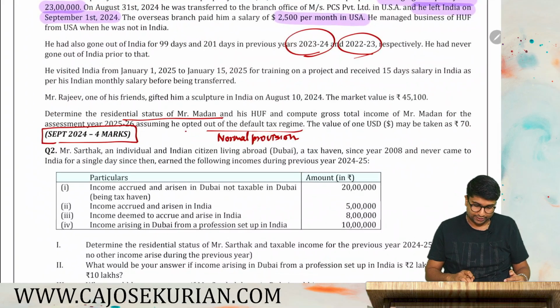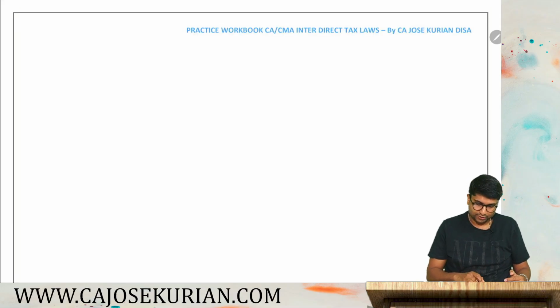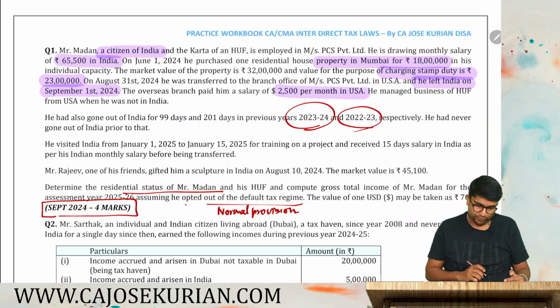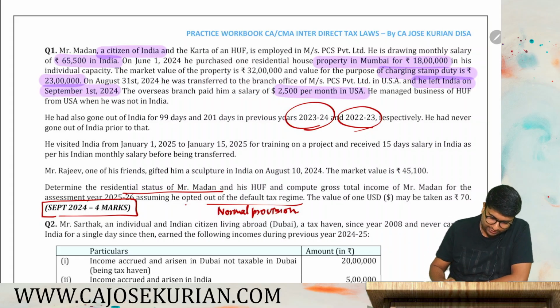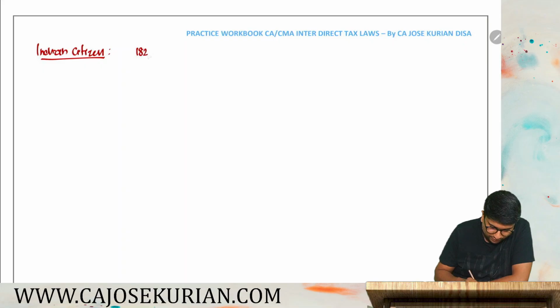Okay, we will read the question from here itself. All right, friends. So tell me, what is the first thing that we should do? Let's count his total days of stay, because he is an Indian citizen. We can write: Indian citizen, left India for the purpose of employment. So for becoming resident, 182 days or more stay in India.